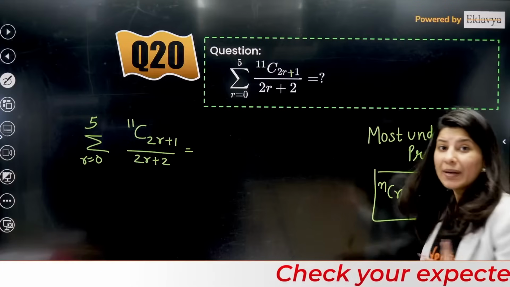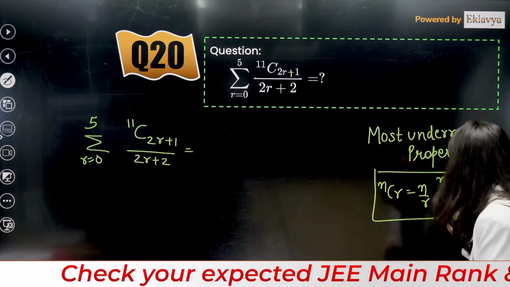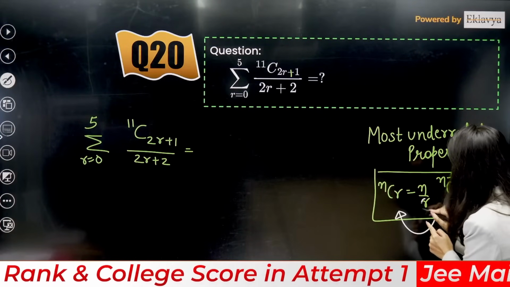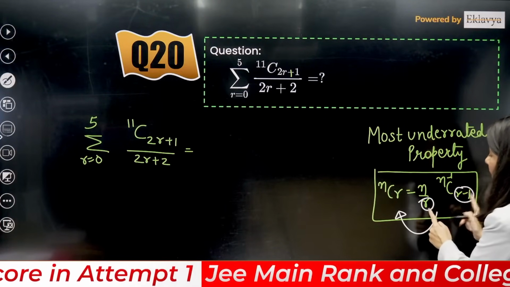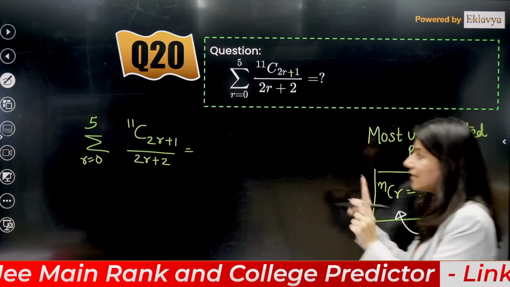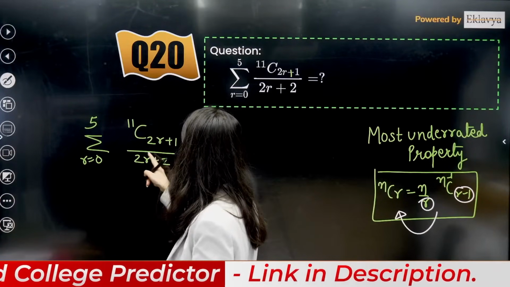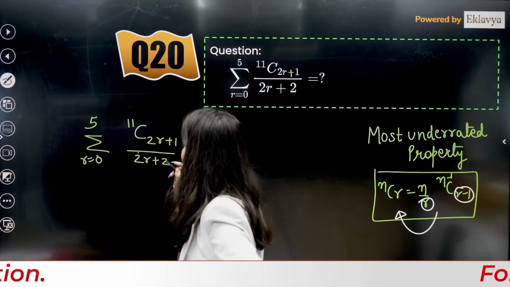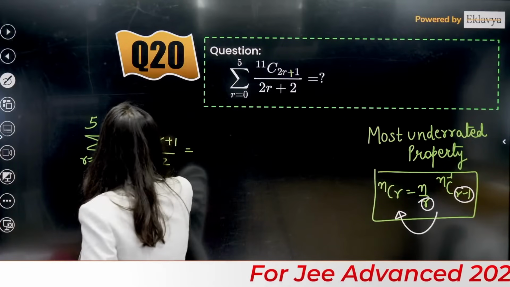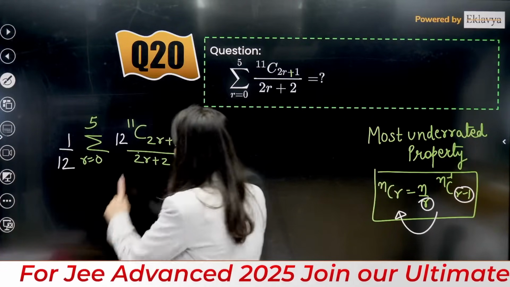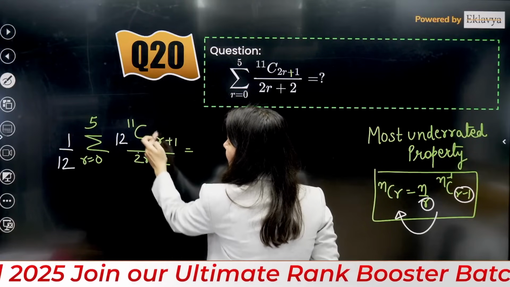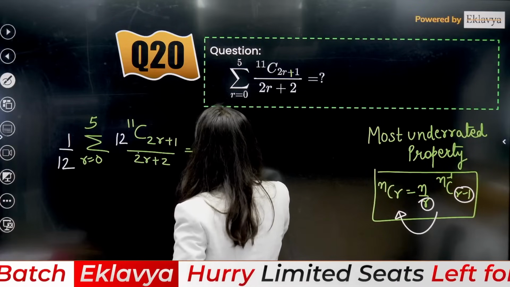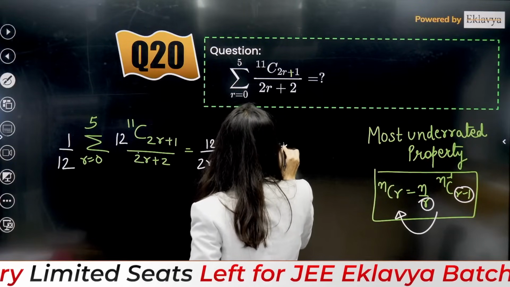Now I am going to apply the reverse property. Understand that from here to here we have to go. See, n minus 1, C r minus 1. This is your r minus 1 and this is your r. So there is one gap between r and r minus 1, and same thing, there is one gap between this 2r plus 1 and 2r plus 2, correct? So what I'm going to do is, I am going to multiply 12 and divide it by 12, so that this will become n by r, n minus 1 CR minus 1. Can you see? This is 12 upon 2R plus 2 and this is 11 C 2R plus 1.